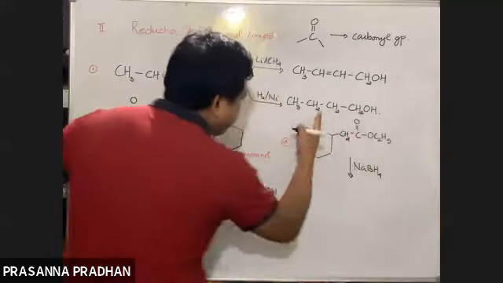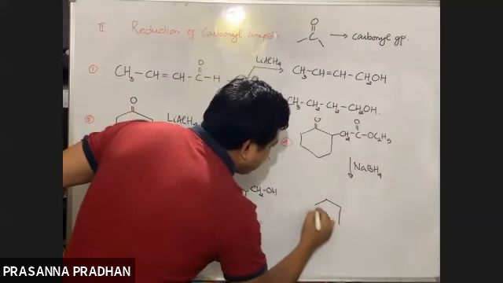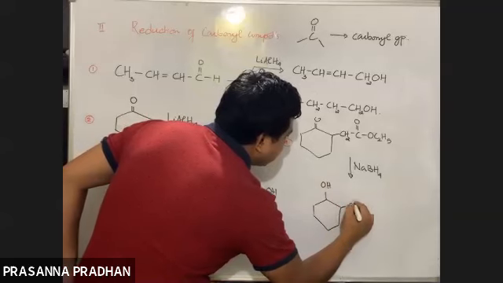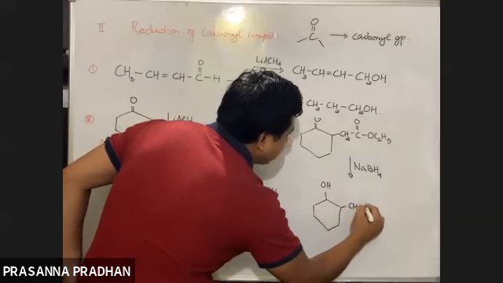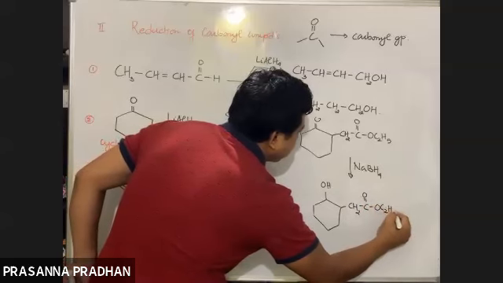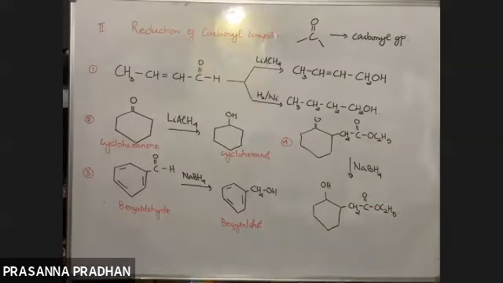Okay, so what do I get out here? The CO group will get reduced to a CHOH group. So this group will remain unaffected like this: CH2, C double bond O, C2H5. It will remain unaffected.